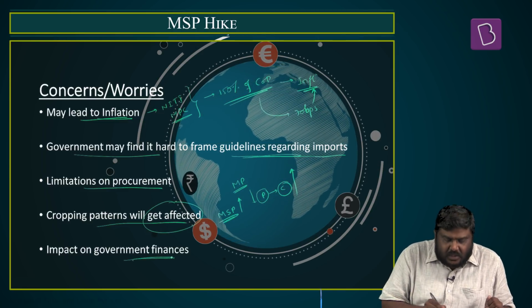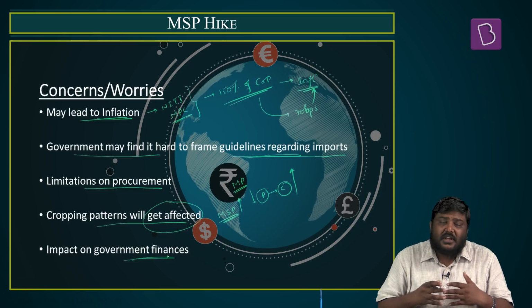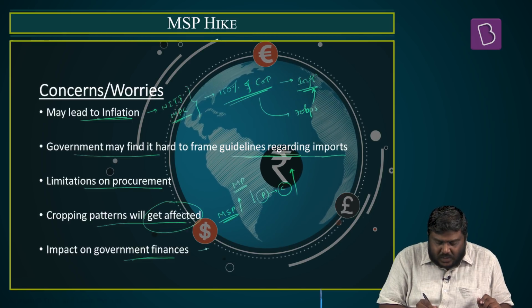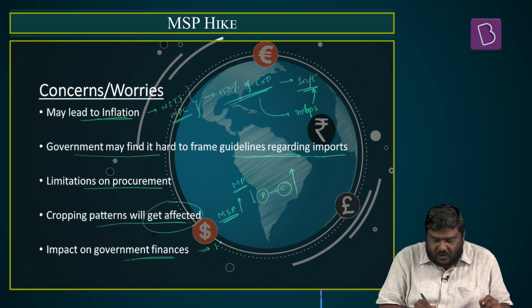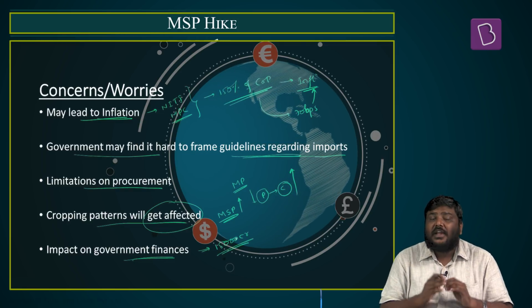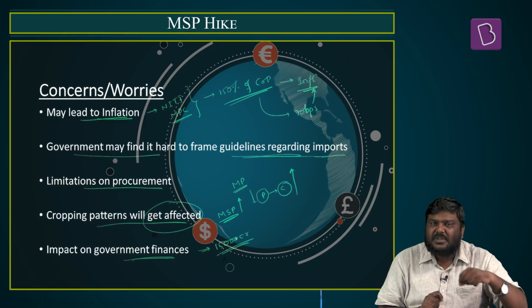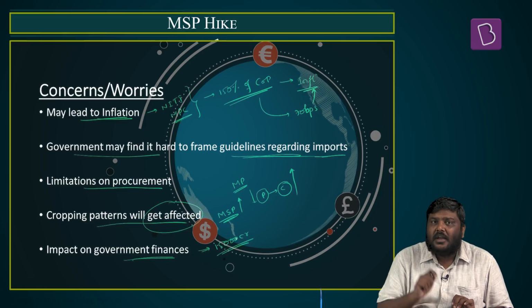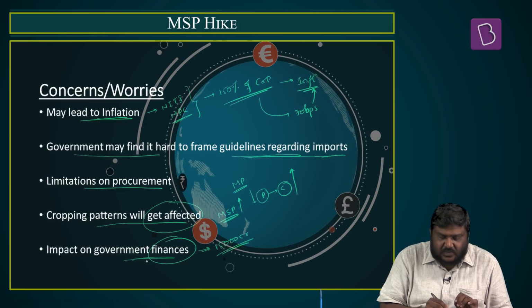And finally, it is expected that with the increase in the MSP for paddy alone, the government of India will have a subsidy outlay of more than 15,000 crore rupees. And some of the experts have warned that because of this higher MSP promised by the government of India, it will affect the finances of the government of India.